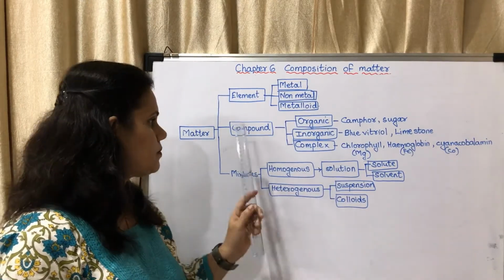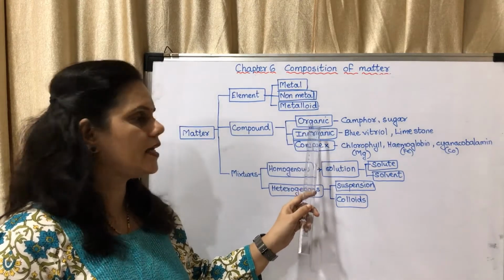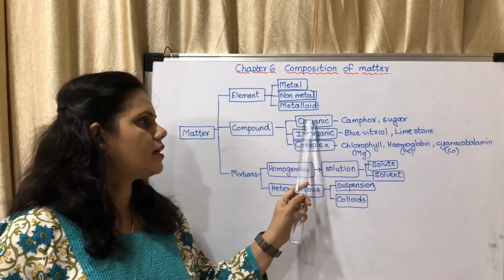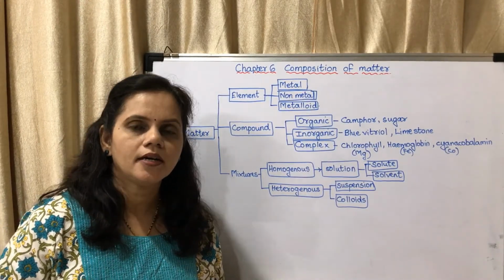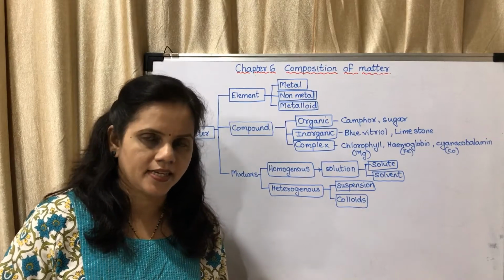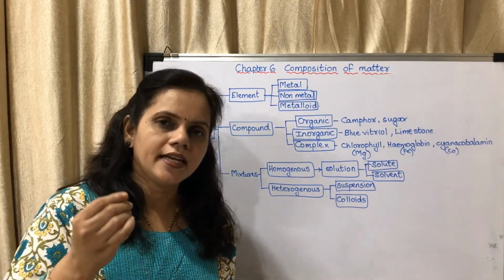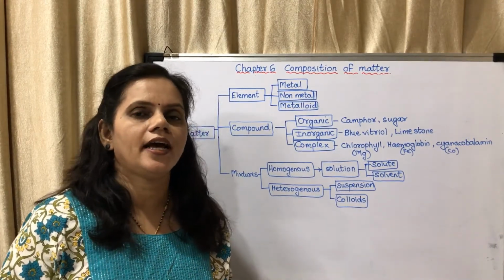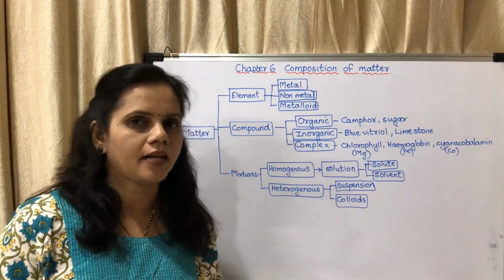Okay. Next is compounds. Compounds are classified into organic, inorganic and complex compounds. Organic means basically which have carbon. When they are burnt, they leave a black residue behind. They are called organic substances. Why? Because they contain carbon.